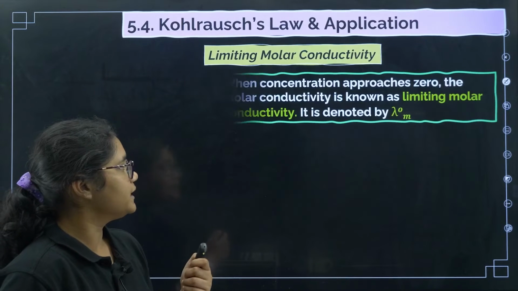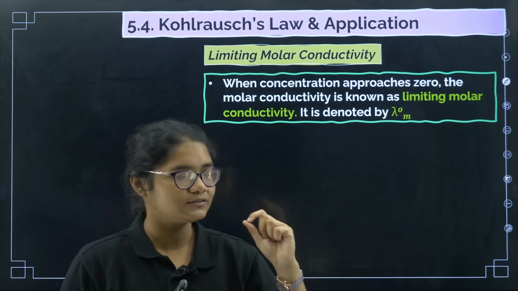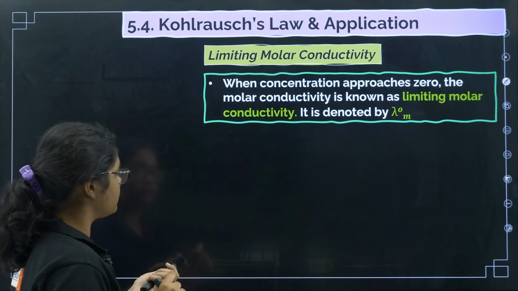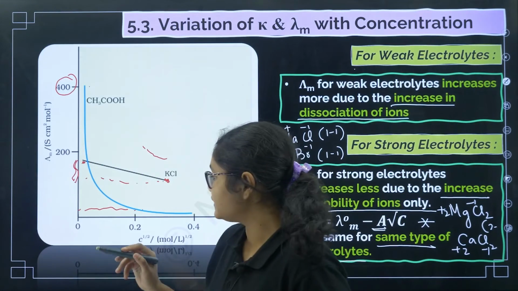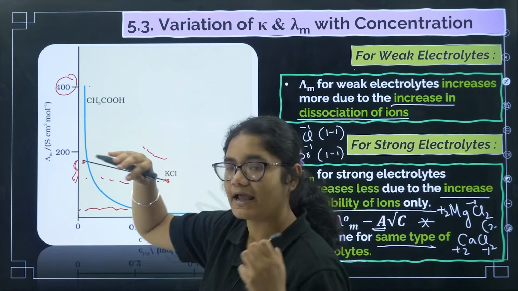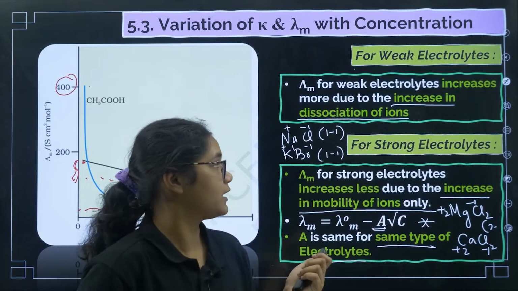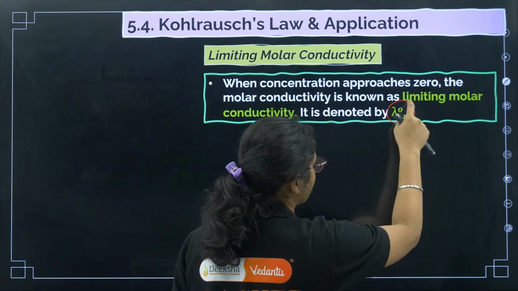Now what is limiting molar conductivity? I told you I would explain later. See, when the concentration approaches 0, we can see in this graph once again, what is the conductivity at that time? In a very dilute solution, the conductivity at that time is called the limiting molar conductivity. This limiting molar conductivity is denoted by lambda naught m.